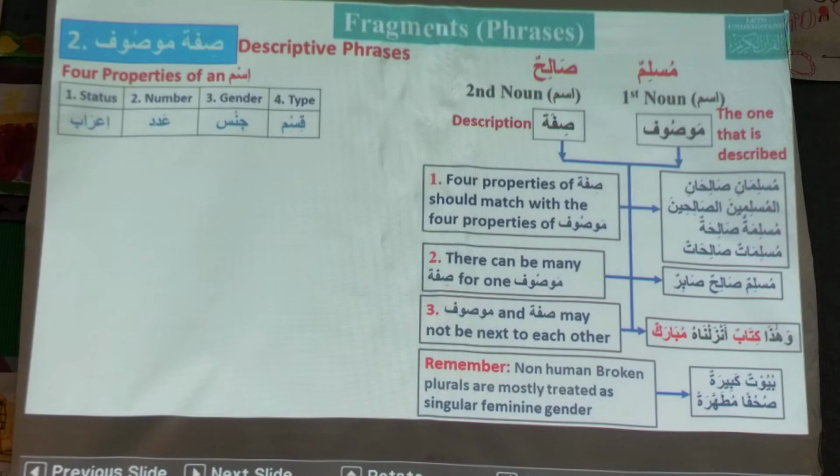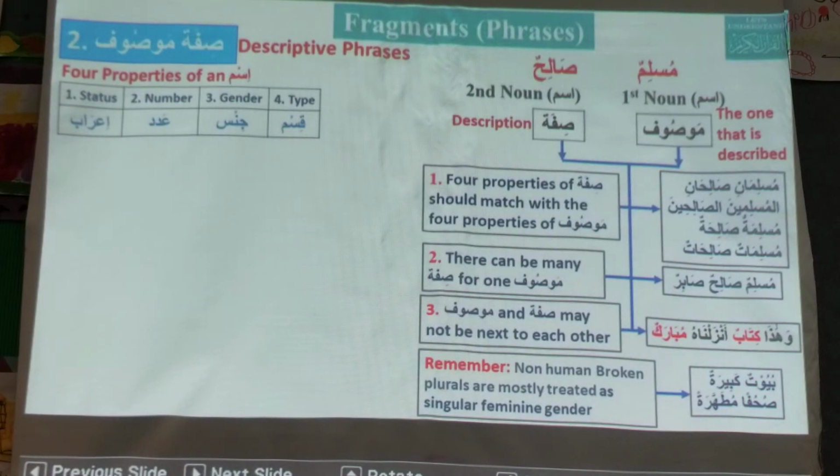Buyut is houses. It is a broken plural, and that is why this sifa is kabiratun. This sifa is singular. So, big houses.